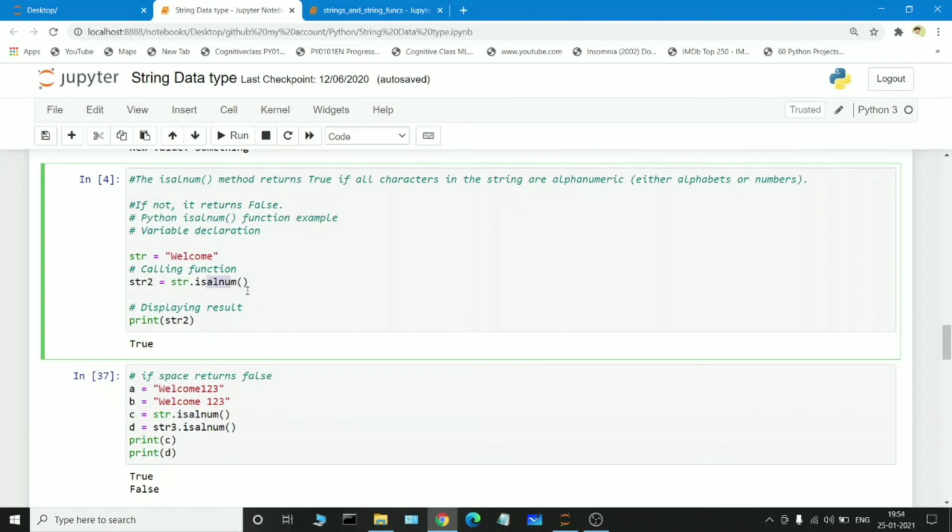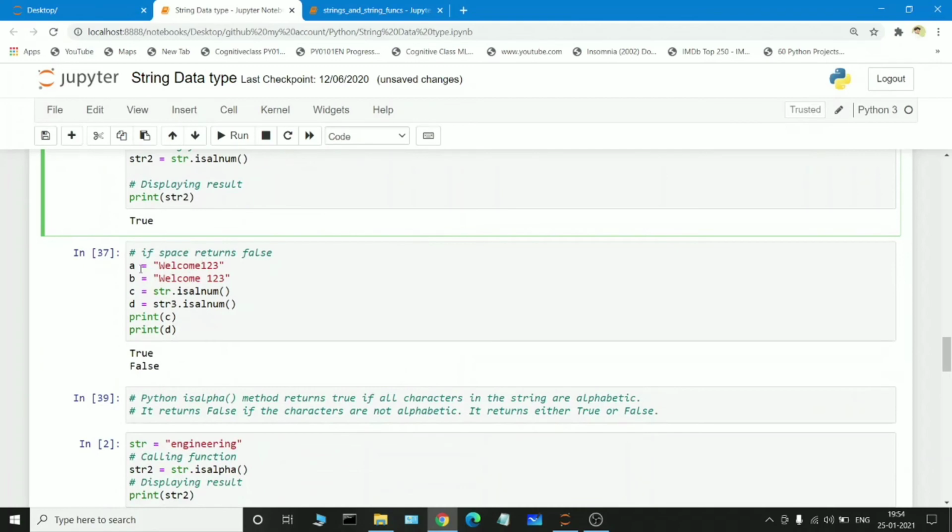It represents whether the string has characters or numerals. If we give characters as well as numerals, there is no matter, it will return true. It belongs to the alphanumeric category, and it returns the boolean value true. For example, if I execute this cell, see, true is printed because welcome is a string and the characters it is holding are alphanumeric, so it prints true.